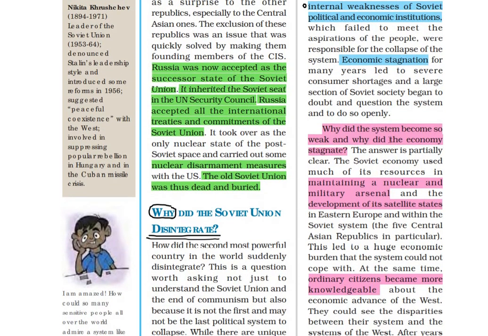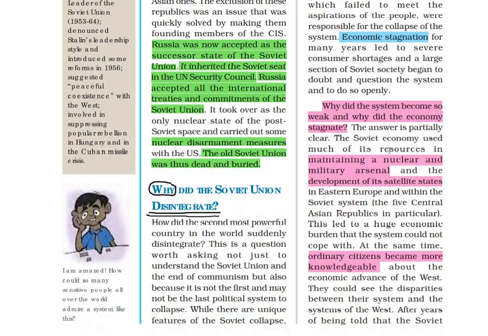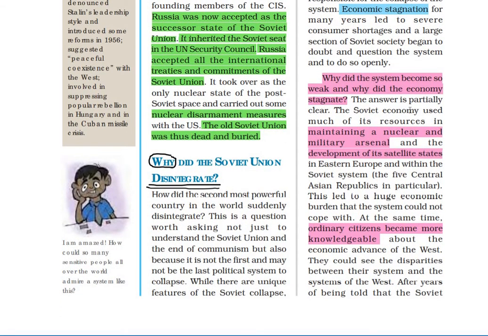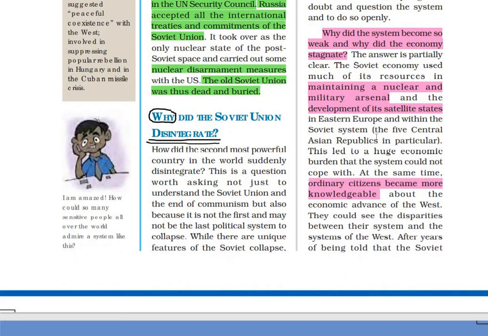Now, why did the economy become stagnant? Because the Soviet Union went into a race for maintaining a nuclear and military arsenal and the development of its satellite states, which led to a huge economic burden on the system, and it could not cope with it.